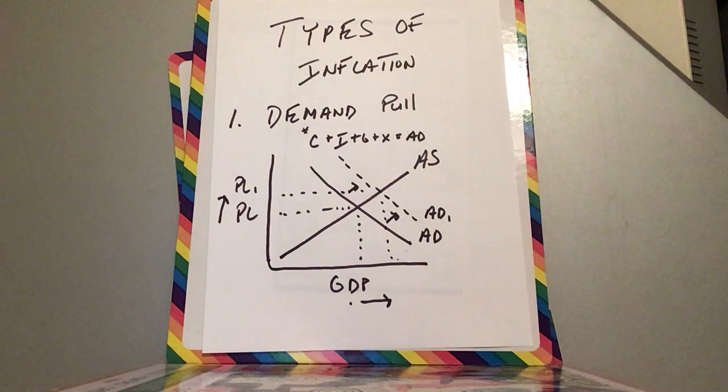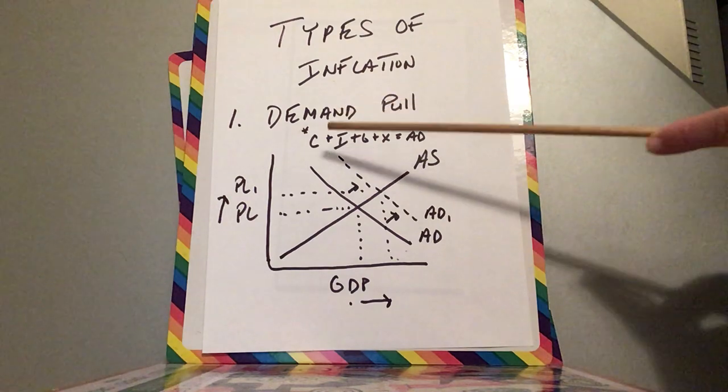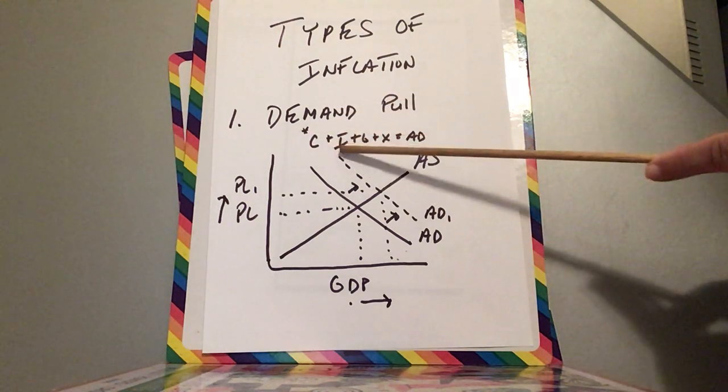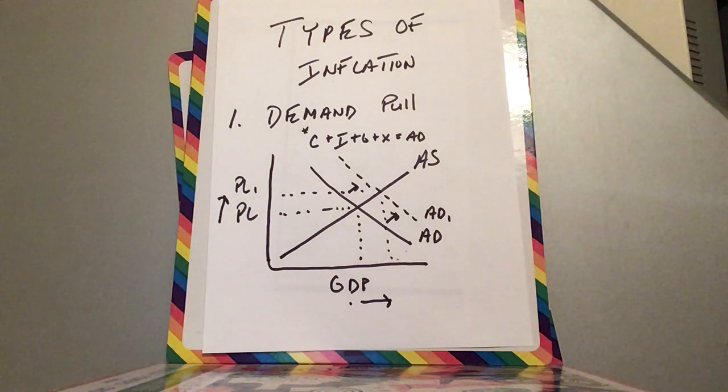All right, and the typical example of demand pull inflation is the 1960s. That decade started out with slow growth. So Kennedy was trying to get a tax cut. Now the tax cut, you got to remember now, what makes up aggregate demand is this: consumption plus investment plus government spending plus net exports, almost like GDP, right? So when they passed the tax cut, that gave people more income. And that means people started to spend more money. So consumption went up.